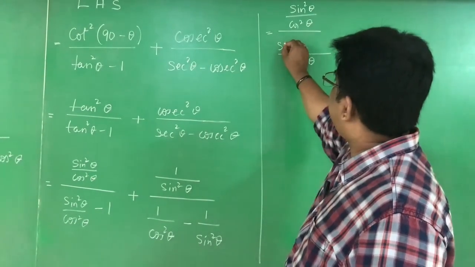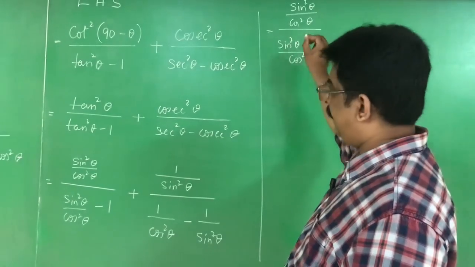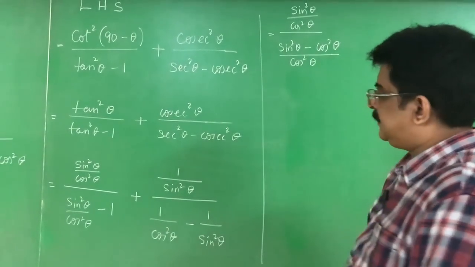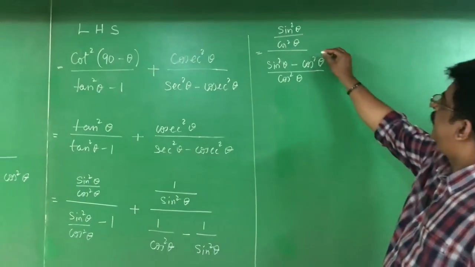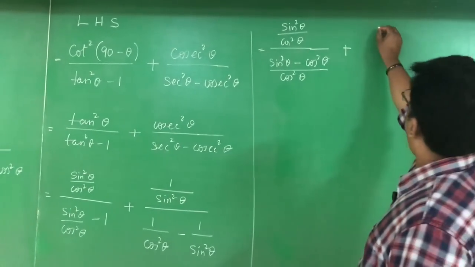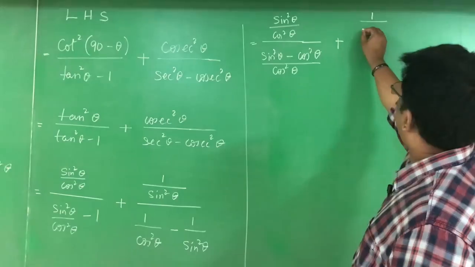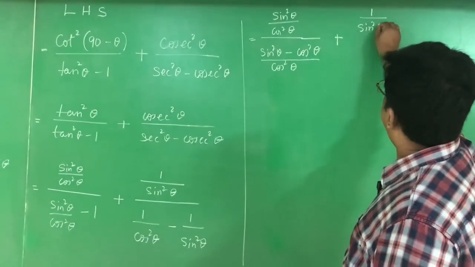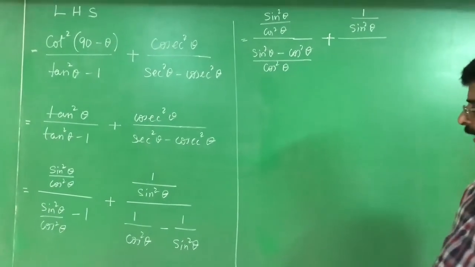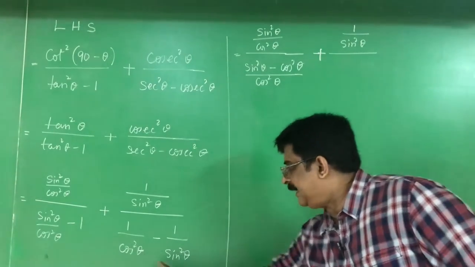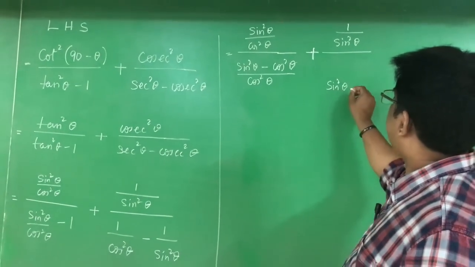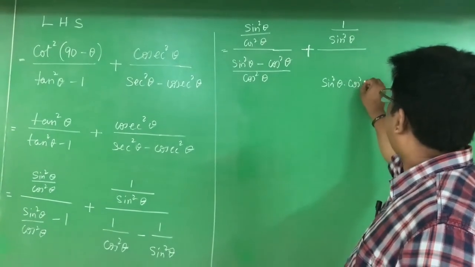Then it becomes sin square theta minus cos square theta. Plus, 1 by sin square theta in the numerator part, whole divided by, in the denominator the LCM is sin square theta into cos square theta.